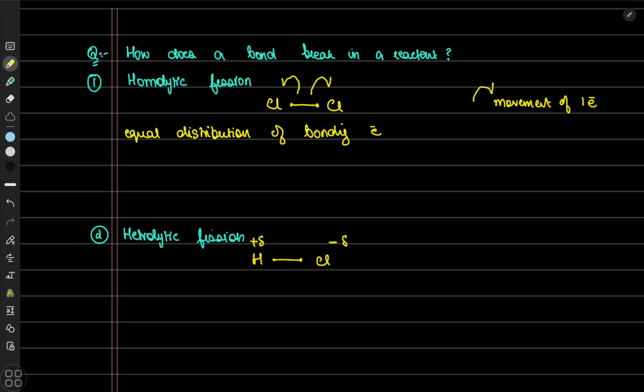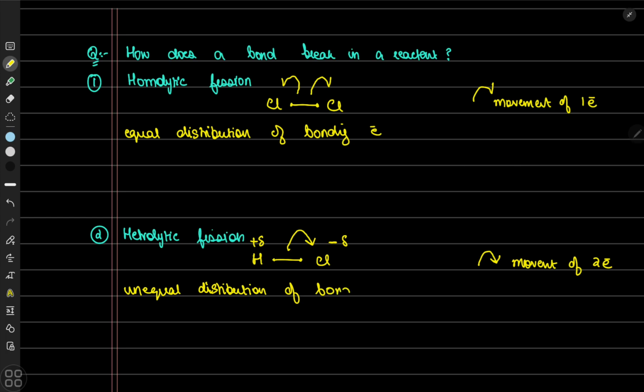They are present at the chlorine atom more frequently than at the hydrogen atom. That means when the bond breaks, both electrons might go towards the chlorine and no electron goes towards the H atom. The full curly arrow shows movement of two electrons, and this occurs when there's unequal distribution of bonding electrons.